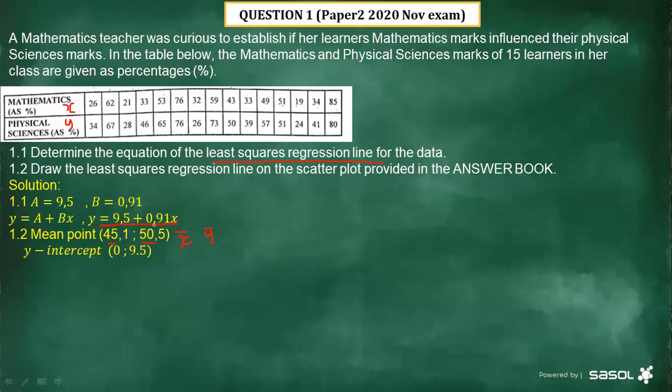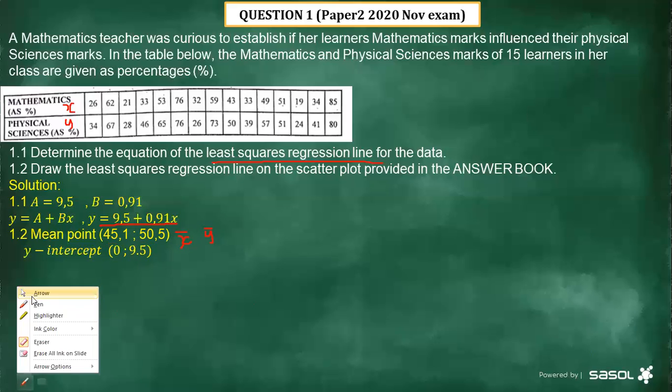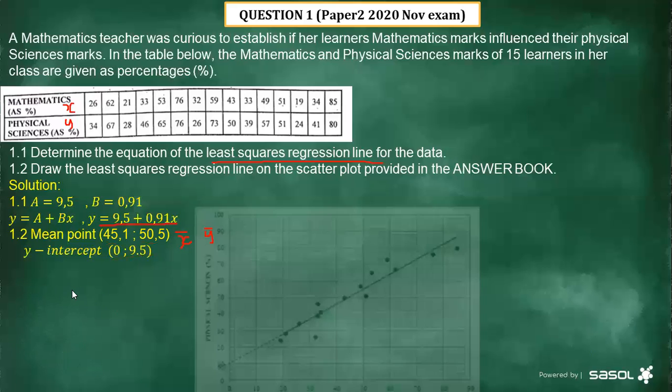The value of y is going to be 9,5. Hence, we have the point 0, 9,5. So these two, which are the midpoint and the y-intercept, are going to help us to draw that line. All right, let's see.